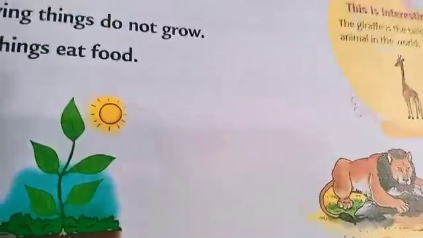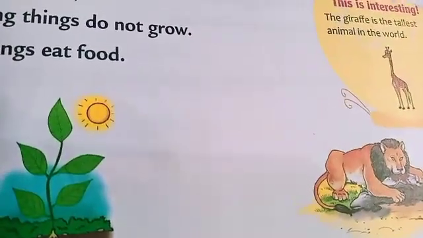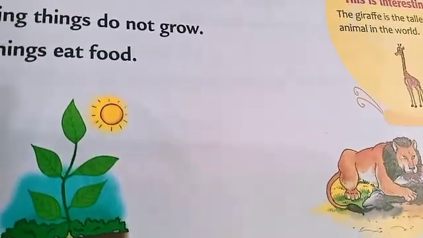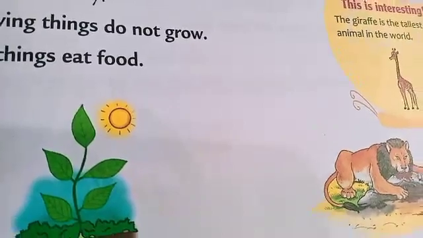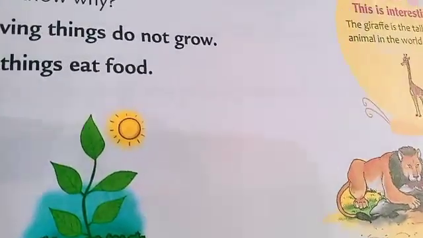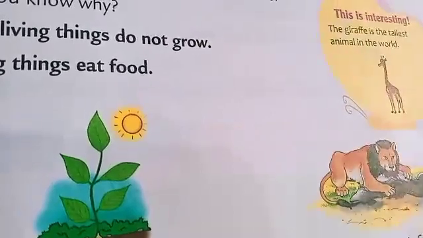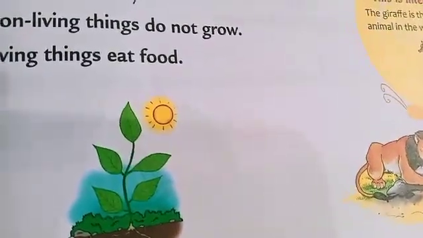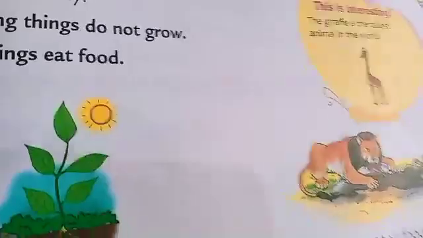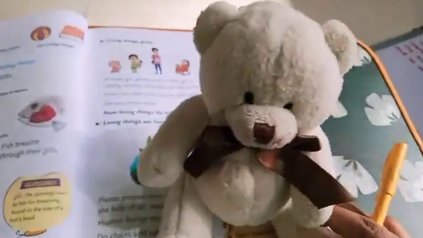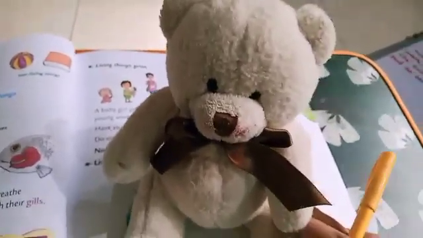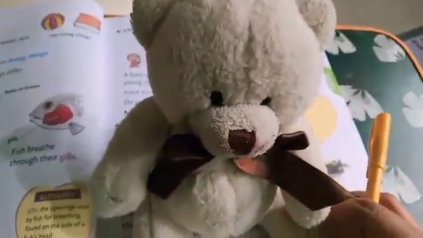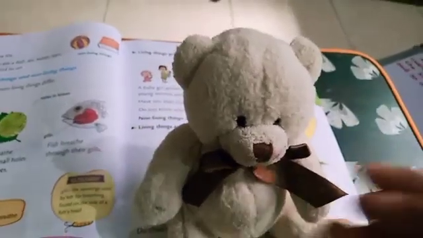Flesh of animals, what does it mean? Mutton, chicken, fish. These are the flesh of animals that human beings can also eat. But have you ever seen your chair or your table eating food? No. Even here, I have a small teddy bear. Many times I told this teddy bear to eat the food, but still he is not able to eat the food. Why? Because this is a non-living thing.